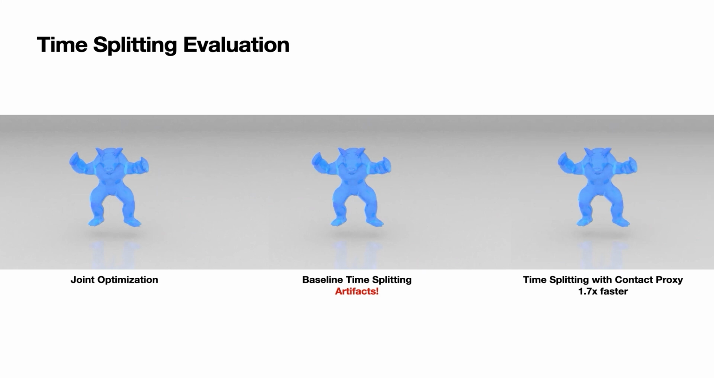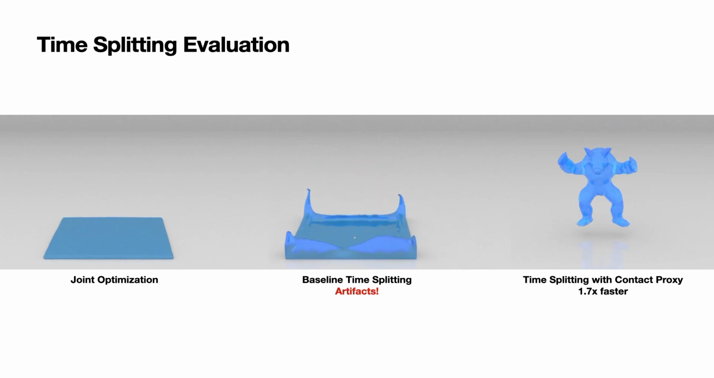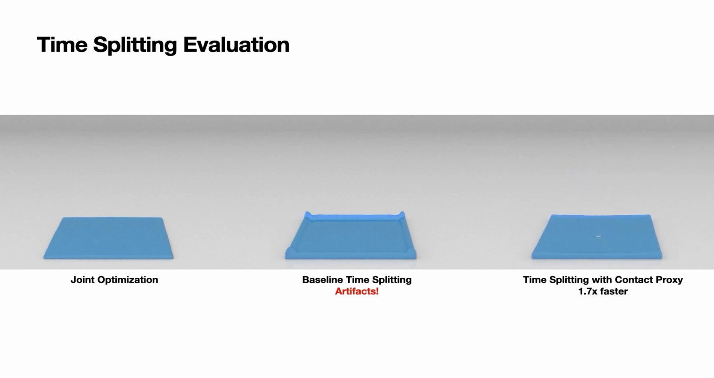When it comes to viscous fluids, situations get worse for the baseline time-splitting scheme. In this example, we drop a viscous armadillo onto the ground. For baseline time splitting, severe artifacts can be observed at the boundary and the fluid surface cannot finally calm down. In contrast, using the contact proxy, our proposed time-splitting scheme produces consistent simulation results with joint optimization.